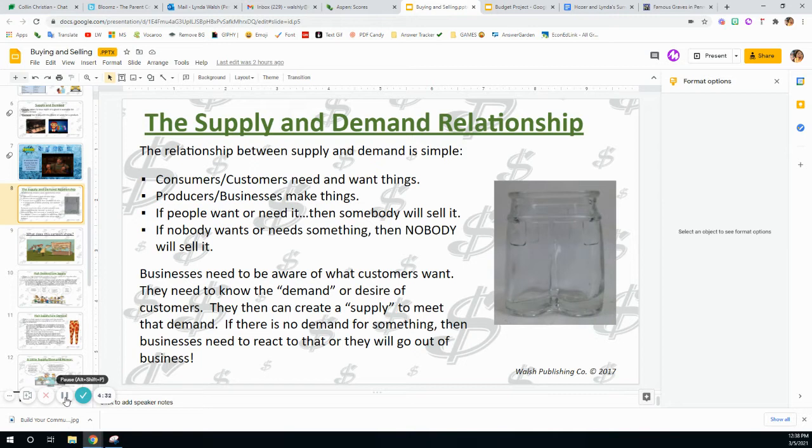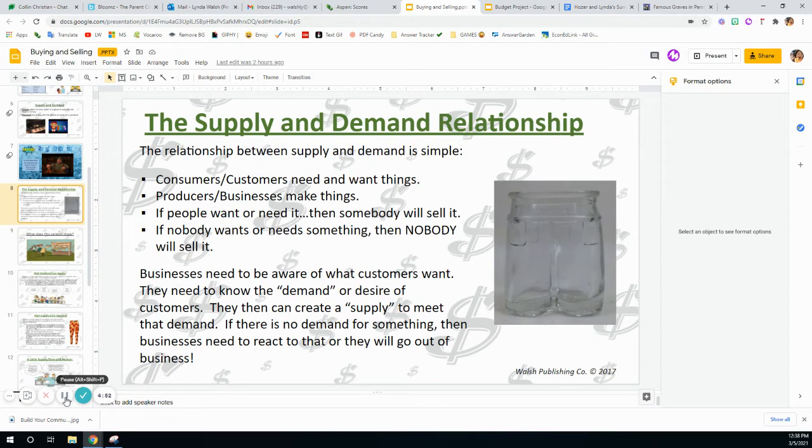So if customers don't want to buy pants made out of glass, because let's face it, they're wrong for so many reasons, then sellers are not going to sell glass pants. Factories are not going to make glass pants. There is no demand for glass pants. Therefore, there's not going to be a supply of glass pants.